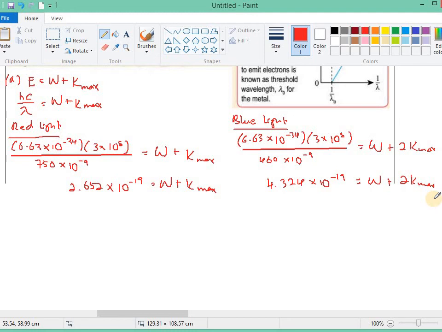We only want the work function, so we want to remove the maximum kinetic energy. So this one times 2, then both will have 2 K max.